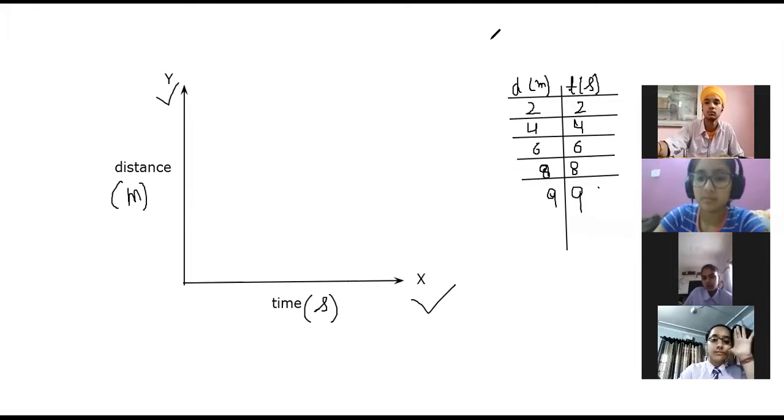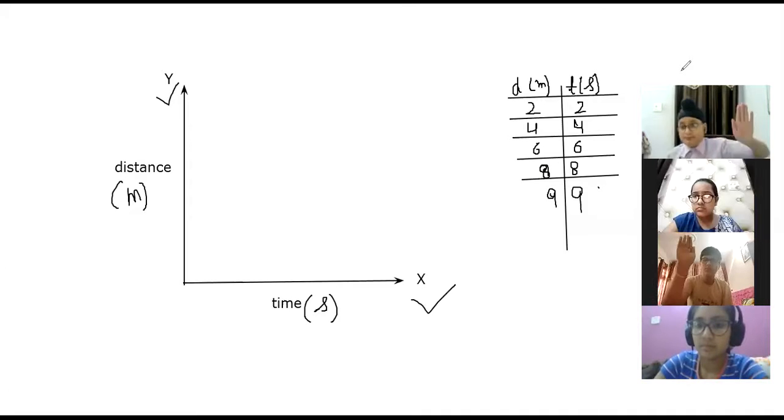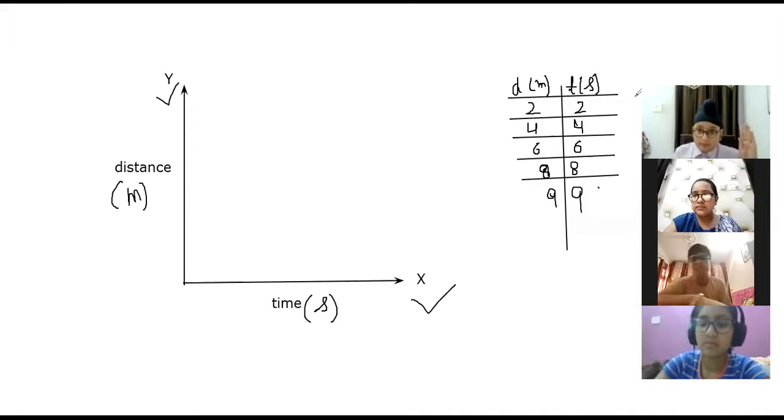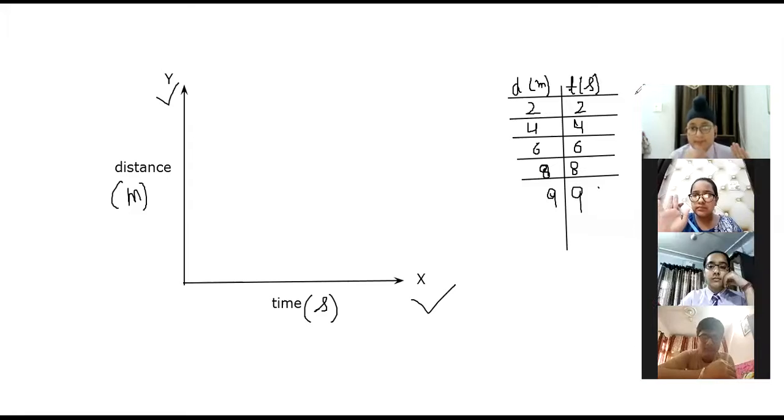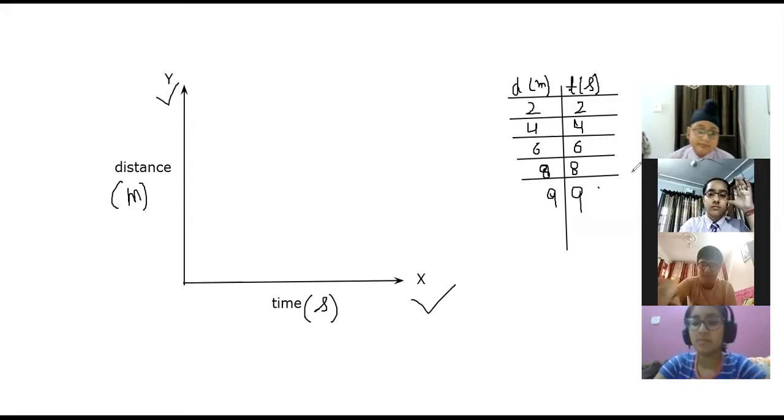Is this a uniform graph or non-uniform graph? Yes, Satinder. Ma'am, it is a uniform graph because equal distance is covered in equal interval of time. Okay.